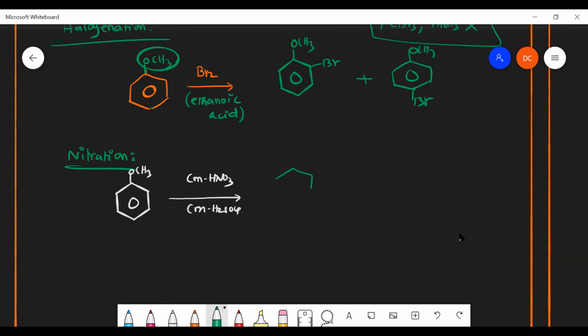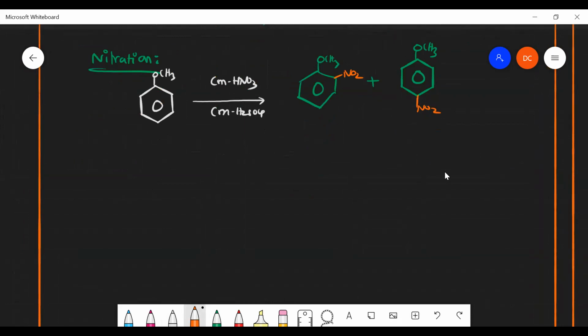So if I take this, what kind of product can I get? NO2 will be substituted in ortho and para positions. NO2 is getting substituted in ortho as well as para positions. Am I right? Do you know the mechanism? You know all the mechanism, I think. So we need not discuss it here because we already discussed a lot in the case of phenols and haloarenes. If you have any doubt, you can see the previous class videos.